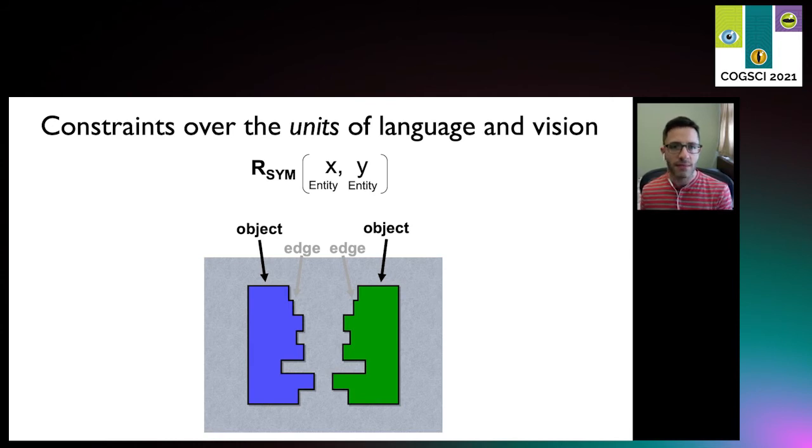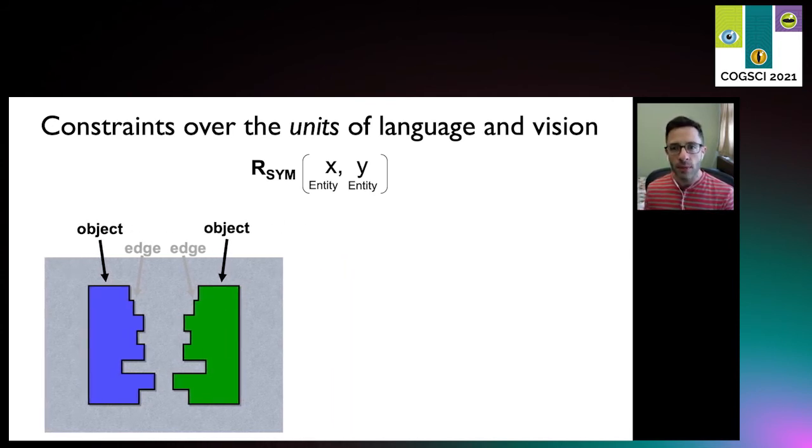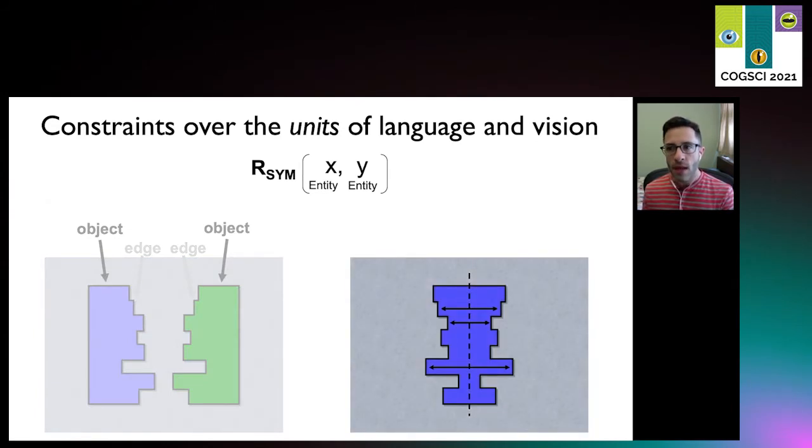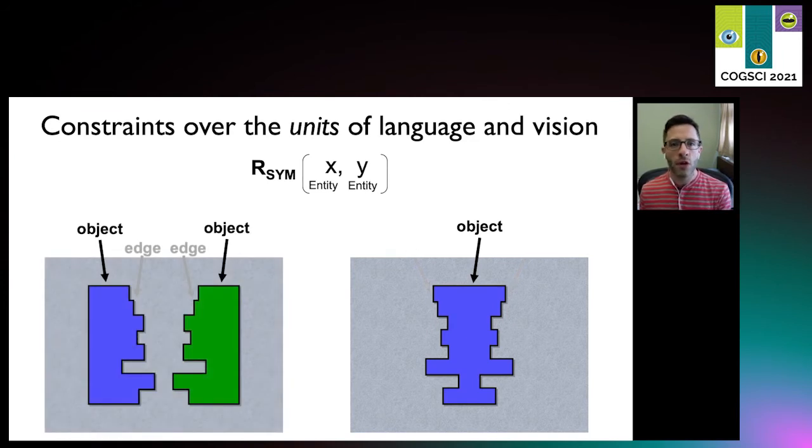How can we test this? Well, let me bring in another image, a single static figure. Although there is symmetry here between the edges of the contours, this kind of visual symmetry may not be represented as a property of a binary visual relation in high-level vision, but rather as a property of this single object. If this is on the right track, then we predict the matching effect to be stronger for the image